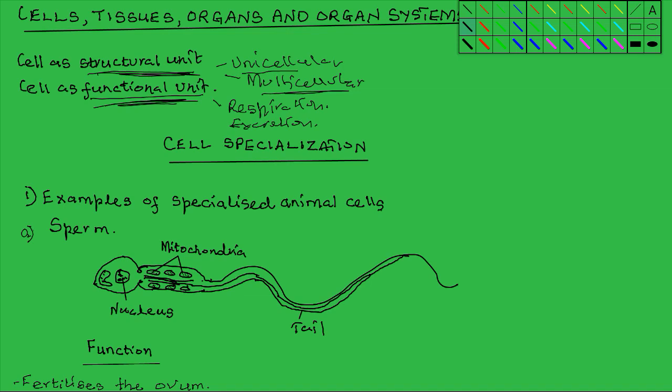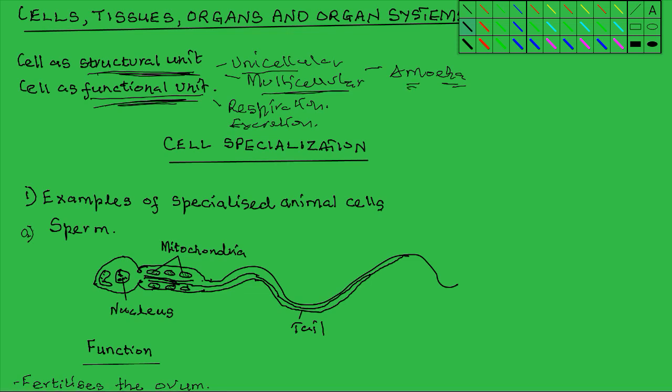Now, some organisms, like the unicellular ones, for example, amoeba. In amoeba, the cell, which comprises the entire organism body, is specialized to carry out all these life processes, that is respiration, excretion, growth and development, gas exchange, and all those characteristics of living organisms are carried out by a single cell.